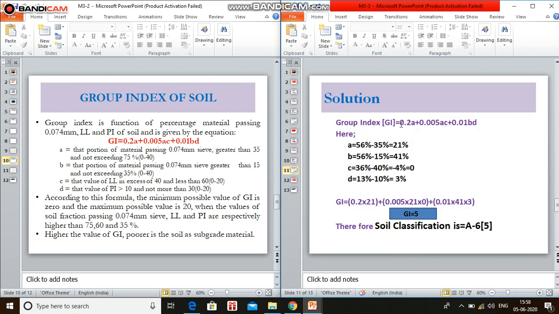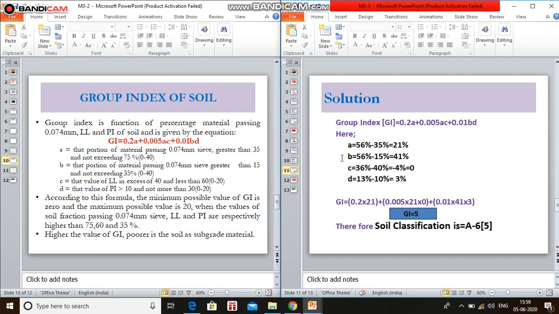Coming to the group index, 0.2A plus 0.005AC plus 0.01BD is the formula. For A, the portion of material passing 0.074 mm sieve greater than 35% and not exceeding 75%, so we consider 56 minus 35, which is 21.